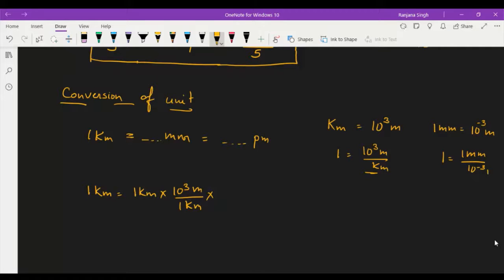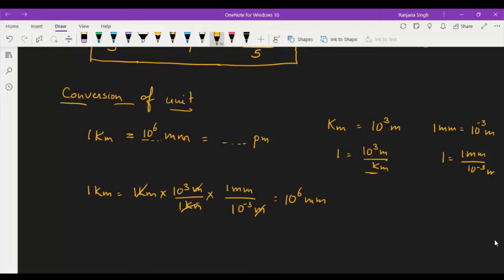It can multiply by 1 millimeter divided by 10 to power minus 3 meter. If you calculate it, this meter and meter will cancel out, and it will be 10 to power 6 millimeter. It means the answer will be 10 to power 6 millimeter.